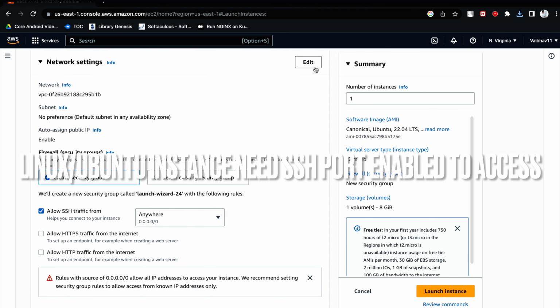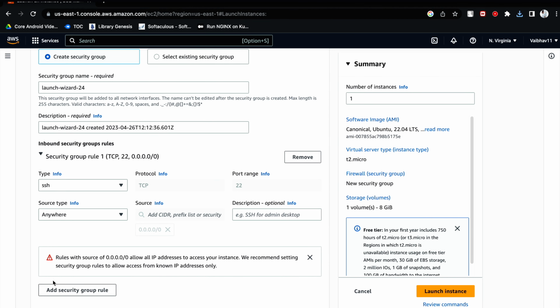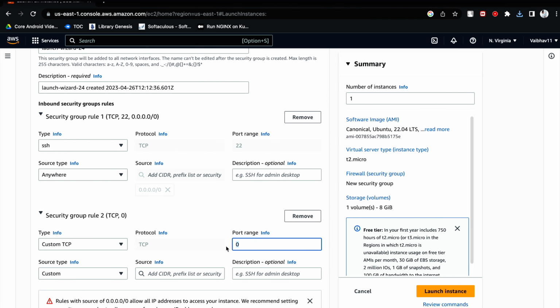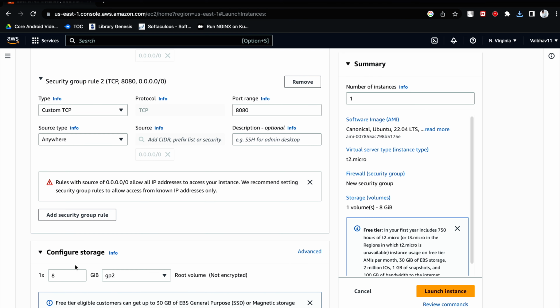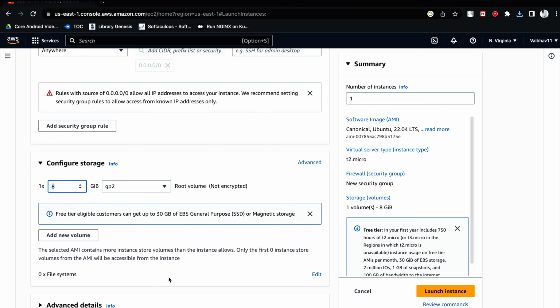Okay, so for that, what else you have to do, suppose you are installing Jenkins. For Jenkins, what is the default port that should be open? That is 8080. So I can click on edit, I can click on add security rule. Here I have to mention the particular port 8080. Now I will choose anywhere. I will come here where I can define the storage, how much storage I would be needing. So I have given 8 only.